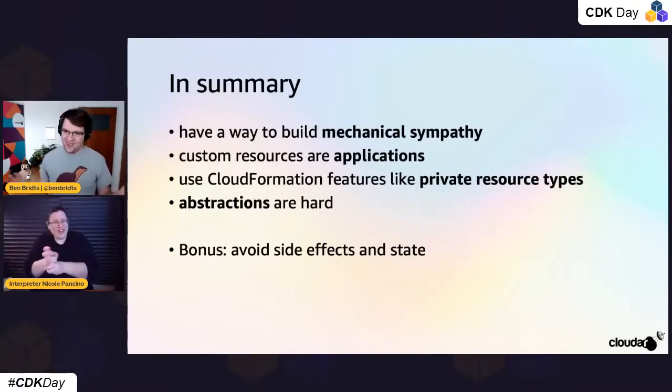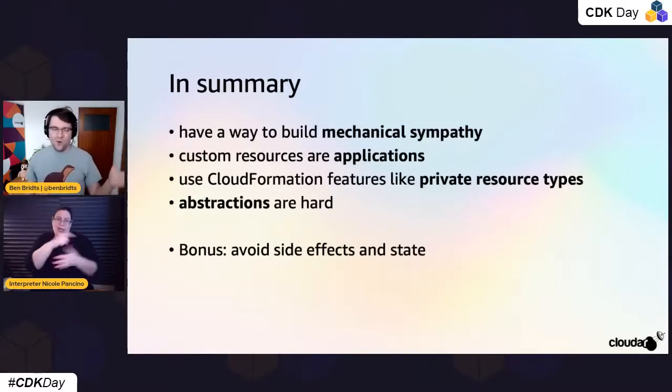There are also some mistakes that I didn't fit in this talk, mostly because of time. One thing that I want to highlight is every time there's something that has side effects or retrieves state, there is a risk introduced. I have a few stories around that as well. The CDK context.json helps a little bit with that, but just like with the being clever reflex of am I doing the right thing, every time you call an external API, it might be a good moment to reflect, is this actually a thing that I want to do, or is there another way that I can achieve the same thing without having to save state inside of my CDK app?